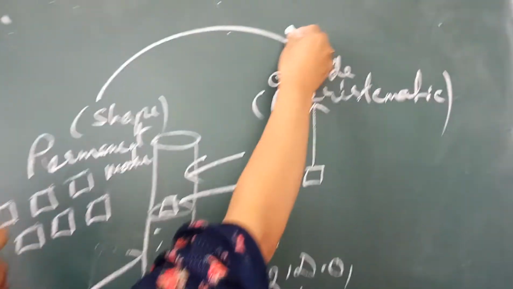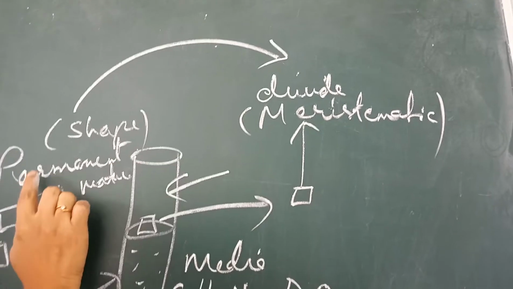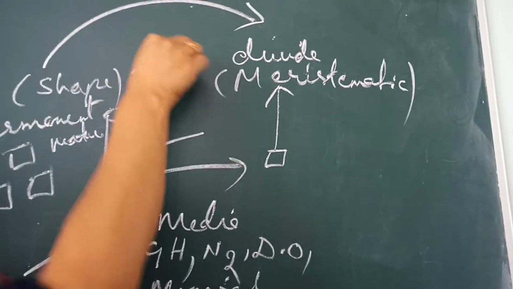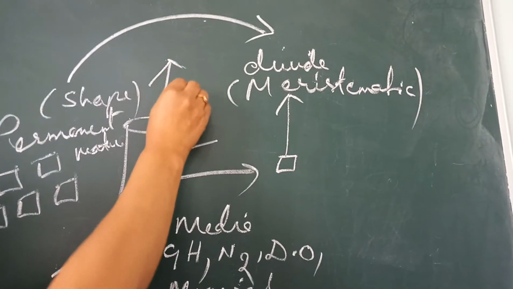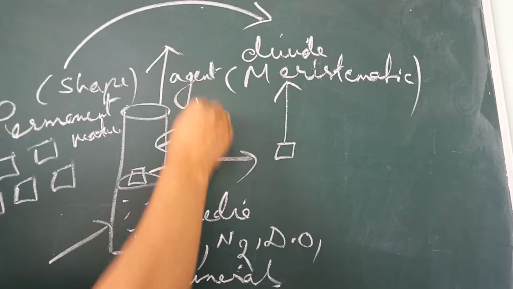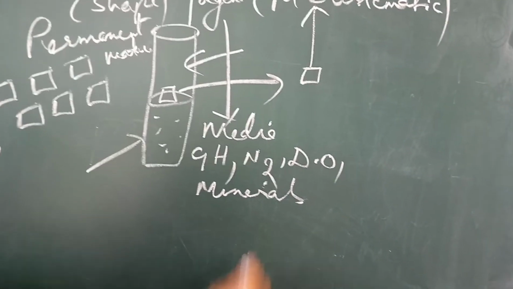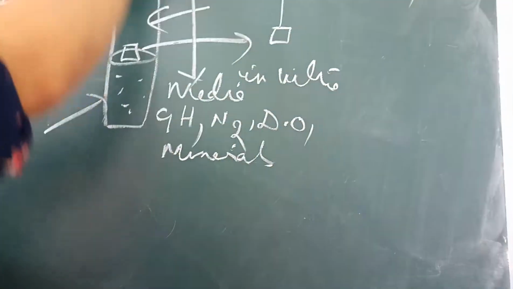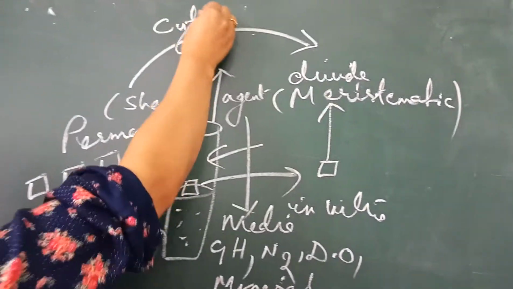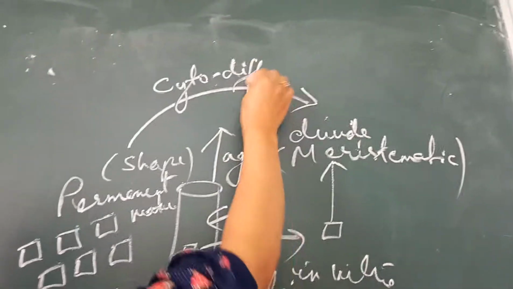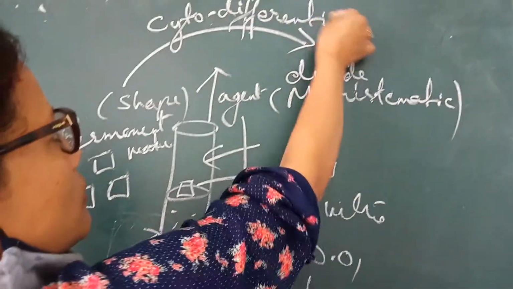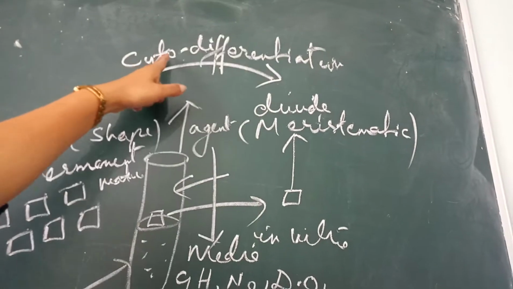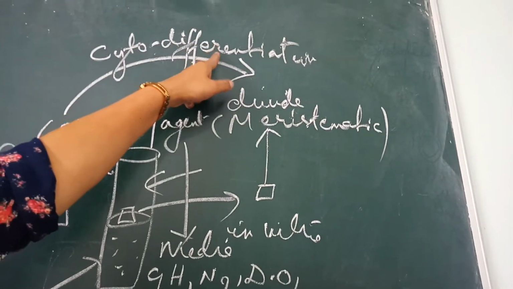Now this process, where a permanent tissue becomes meristematic again under an agent, and that agent is growing the plant in vitro, this phenomenon is known as cytodifferentiation.